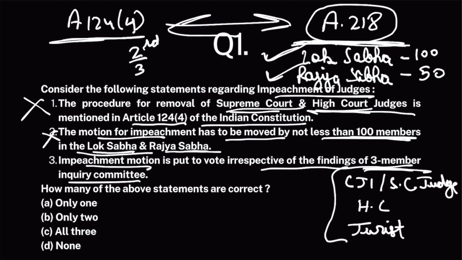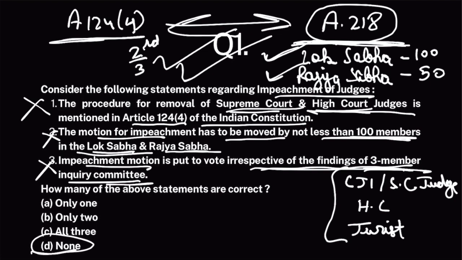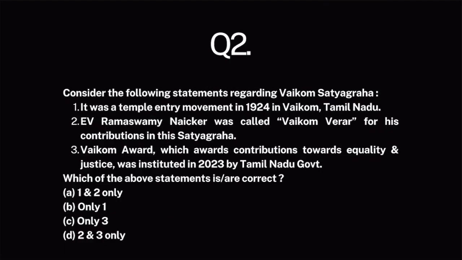Once it is passed in Lok Sabha and Rajya Sabha, the matter is presented to the President, and the President shall pass an order to remove that judge. So far, 6 attempts have been made. None of the judges have been removed because the procedure is so difficult. Impeachment motion is put to vote irrespective of the findings of the 3-member inquiry committee? No. Only if the committee finds the judge guilty. If it does not find the judge guilty, then the matter is not even put to vote. So this is also false. No statement is correct.